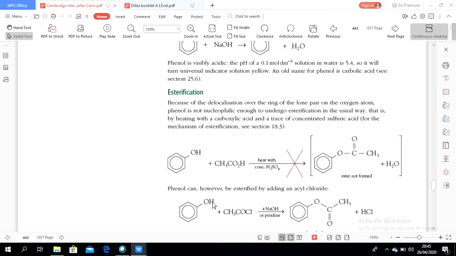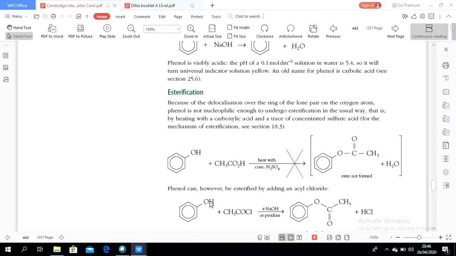Because the H here will be removed, and the electron of the C here in the C double bond O is being taken by the chlorine. So the chlorine will separate, becoming CH3C double bond O positive and Cl negative.